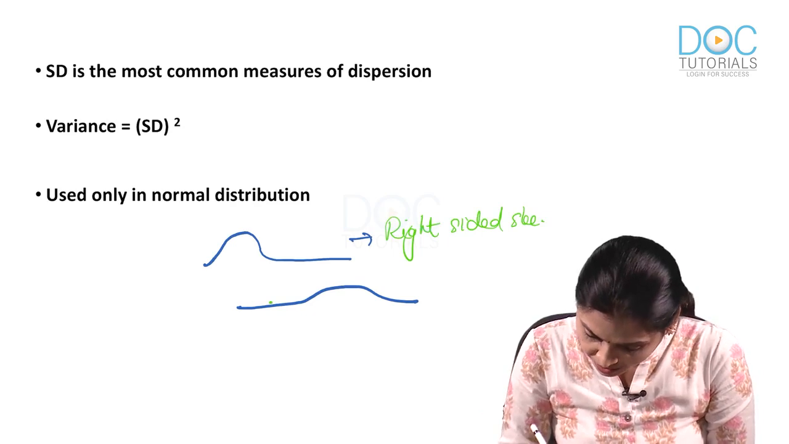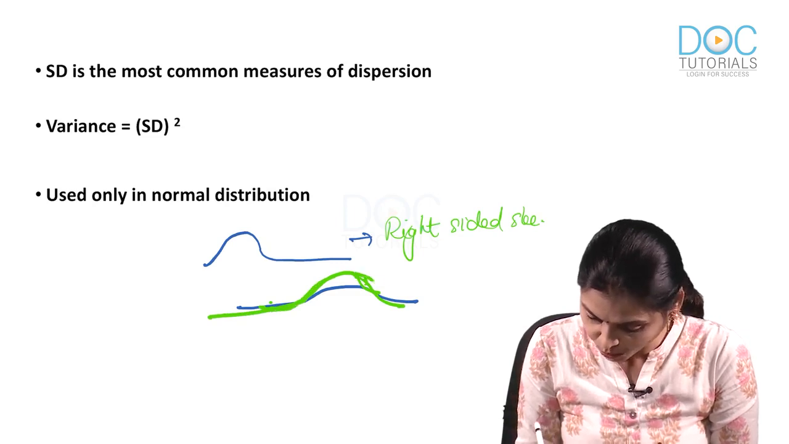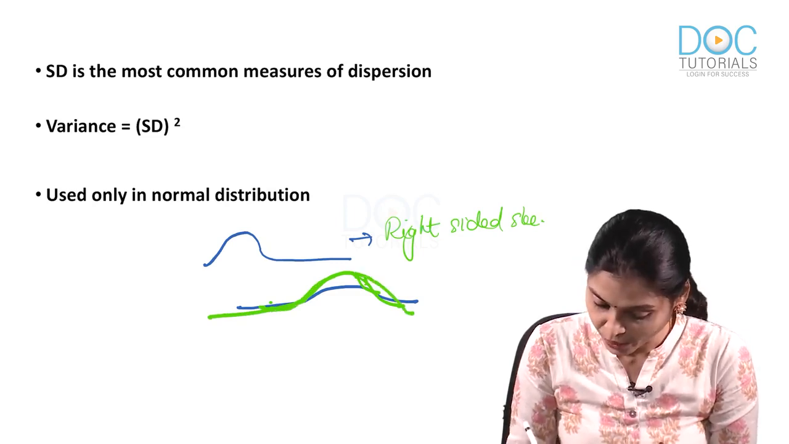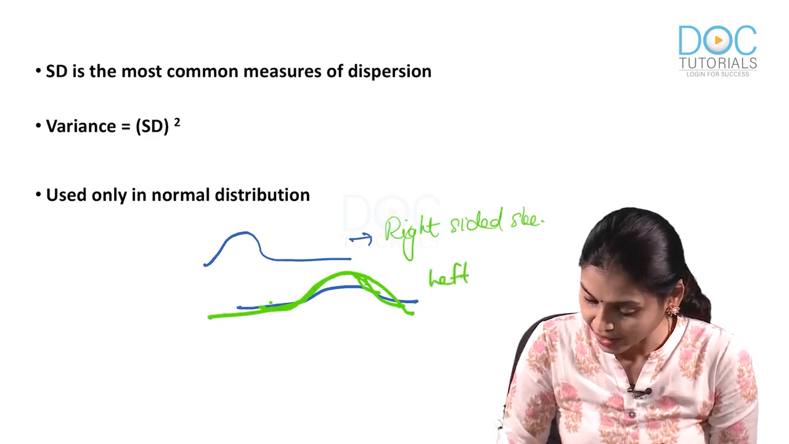By the way, you have a peak here and a tail here. See, this is what I was planning to draw. You have the peak towards the right and the tail towards the left. This is known as left-sided skewing.